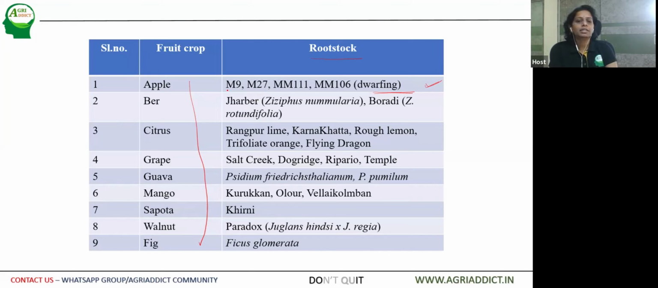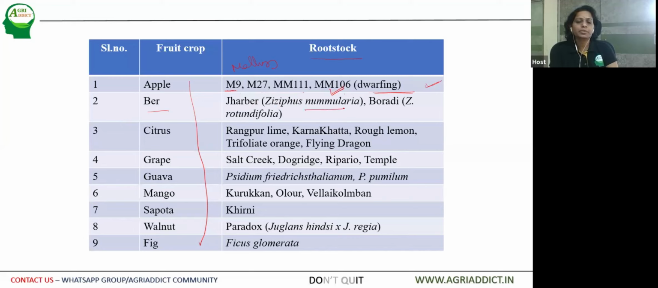If the plant is dwarf, the cultural operations are also easy to do. And here you can see the term M. This is of Malling research station. They have released the dwarfing rootstocks in apple, and rootstocks like M9, M27, M111, M106 are commercially used rootstocks for grafting in apple. Then comes Ber.